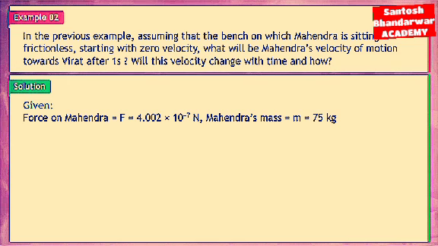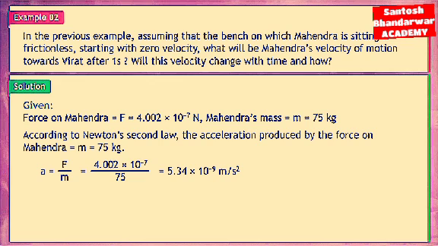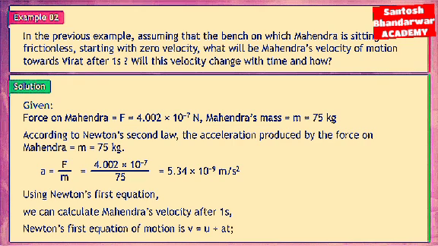Mahendra's mass is m = 75 kg. According to Newton's second law, the acceleration produced by the force on Mahendra is a = F/m = 4.002 × 10^-7 / 75 = 5.34 × 10^-9 meters per second square. Using Newton's first equation, we can calculate Mahendra's velocity after 1 second.